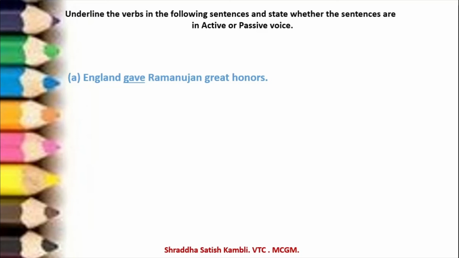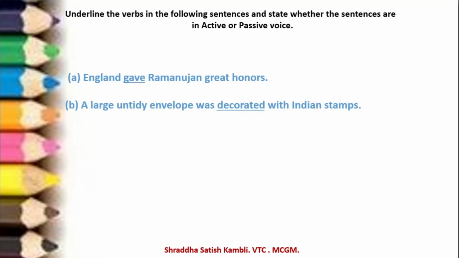We have underlined the first sentence for you. "England gave Ramanujan great honors." So it is "gave", which is the verb. Look at the next one. "A large untidy envelope was decorated with Indian stamps." So "decorated" here is the verb. In the third sentence, "The timetable was not altered." So here altered means changed. So "altered" is the verb.